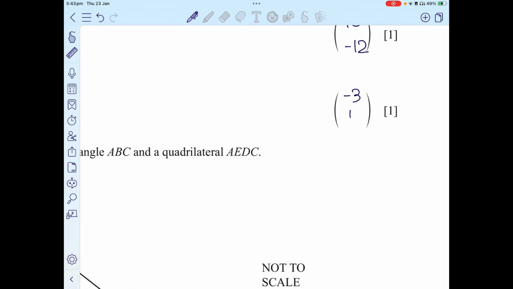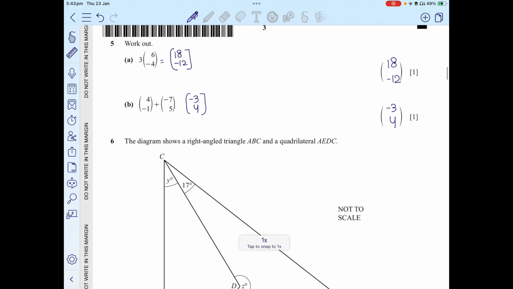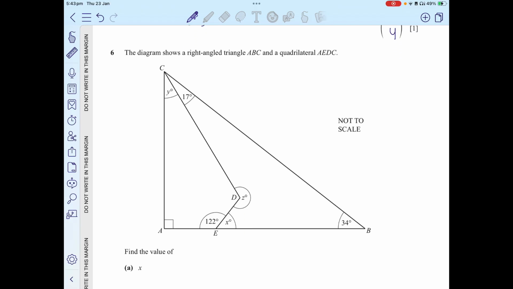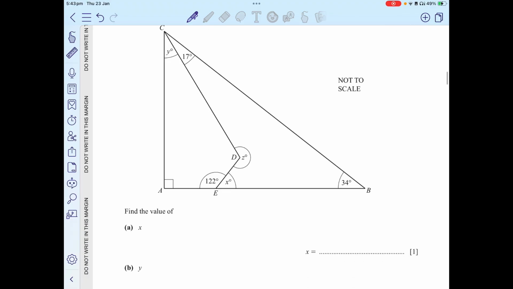-3 and 4. 18 and -12. Alright. Now the next question says the diagram shows a right angle triangle ABC and a quadrilateral. So we have a right angle triangle which is ABC, the big one, and a quadrilateral AEDC. Work out the value of x.